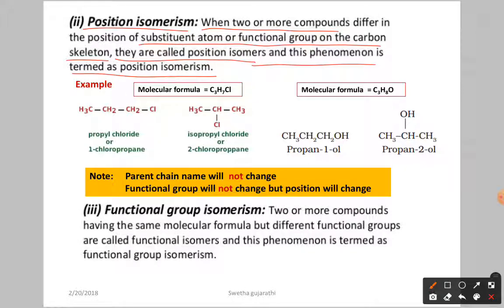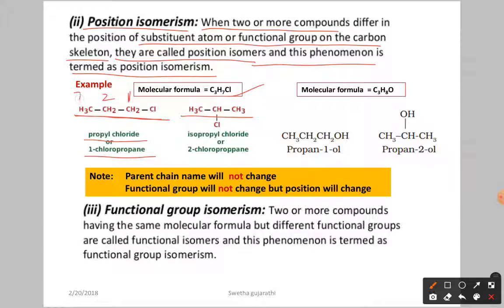What does that mean? Again going for an example, here we have the molecular formula C3H7Cl. Now you can write the structure like this or you can write the structure like this. In this structure, what is the position here? The parent chain is propane. Here this is propyl chloride, the common name. The IUPAC name is 1-chloropropane. Why? Because you have to give the numbering from this side only.